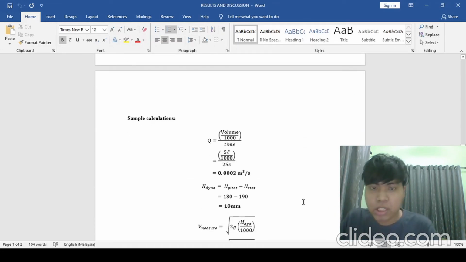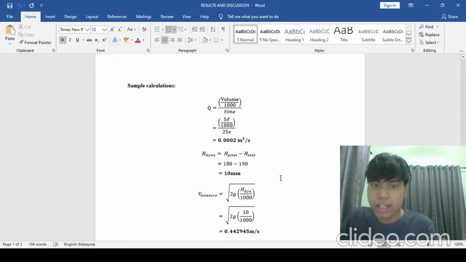For the separate equations, for the Q, we need to find Q by using this kind of formula. We take the volume, divide it by a thousand, and then divide it again by time. As an example, 5 liters divided by a thousand, and then divided again by 25 seconds of time, and we got the answer 0.002 meter cube per second. Then we need to find the difference of height, which is the height pitot minus the height stat, 190 minus 180, which gives us 10 millimeter.